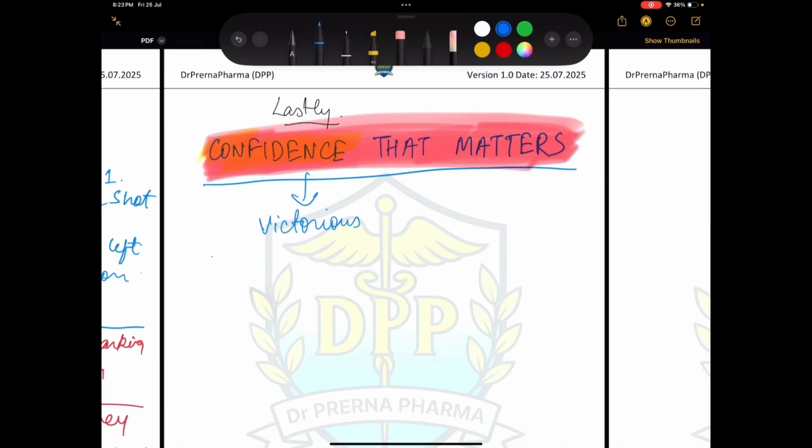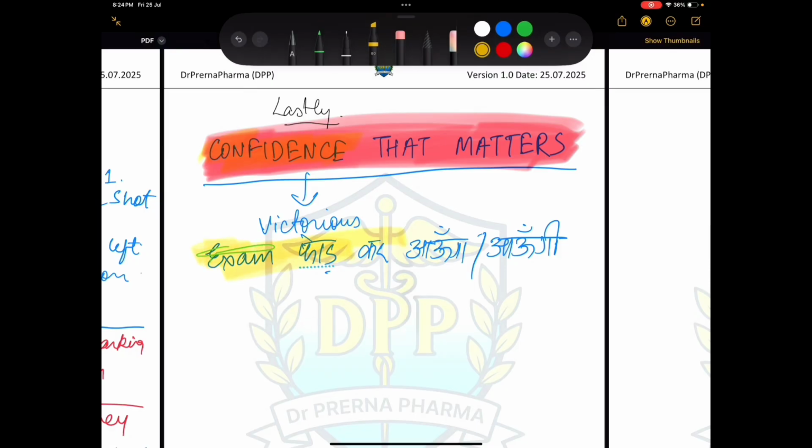What should be the thought process? एग्जाम फोड़ कर आऊंगा या आऊंगी, right? एग्जाम को मैं फोड़ कर आऊंगी. That is the confidence that you have to show. This is the confidence with which you enter the exam. So enter the exam hall with this confidence, and nothing in this world will then affect you.